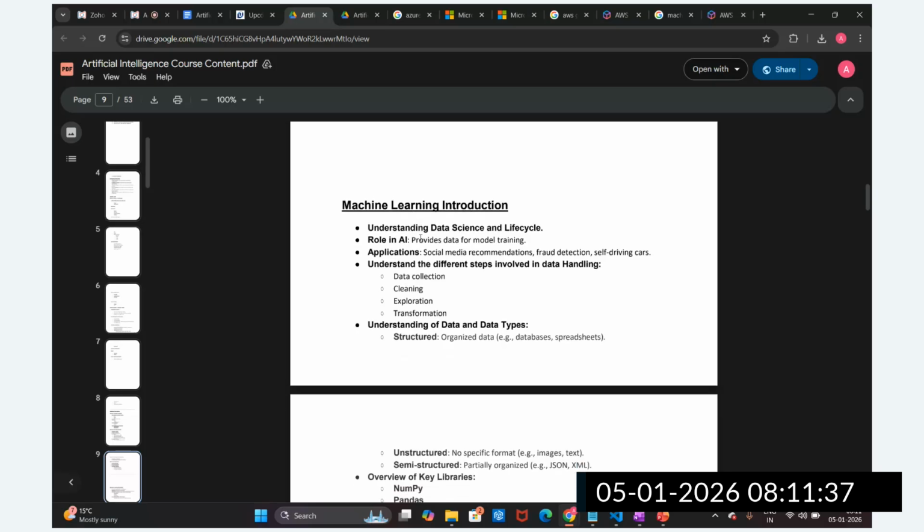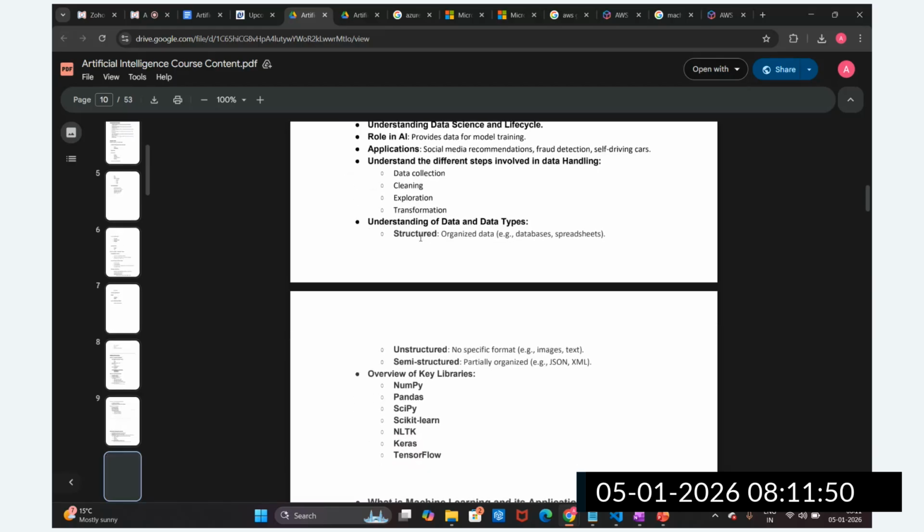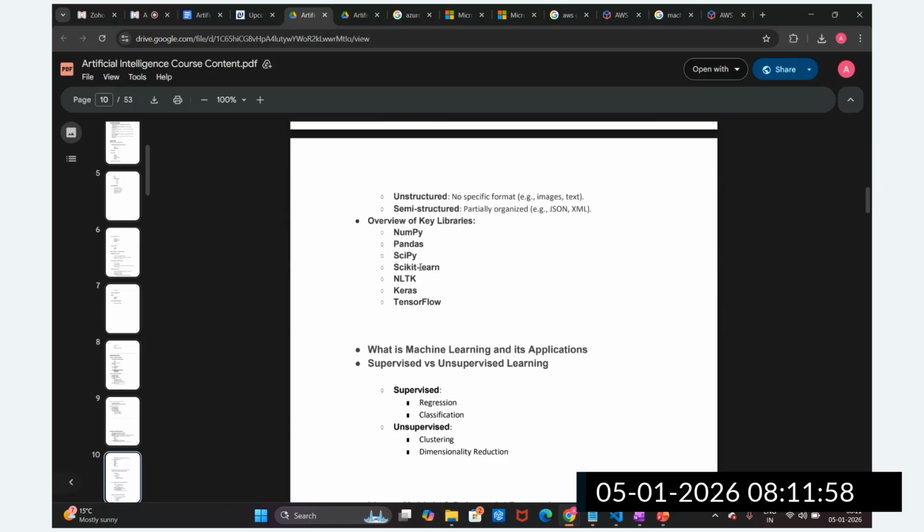Then we are going to start the machine learning. In machine learning, we are going to understand what data science is, the data science life cycle, the role of AI, the different applications, and the different types of data we are going to handle: structured data, semi-structured, and unstructured data. Then we are going to understand the key libraries like NumPy, Pandas, scikit-learn, SciPy, NLTK, Keras, TensorFlow, PyTorch.